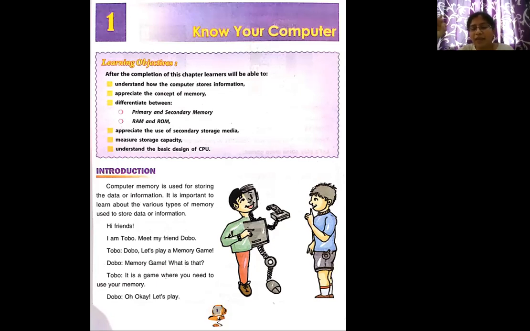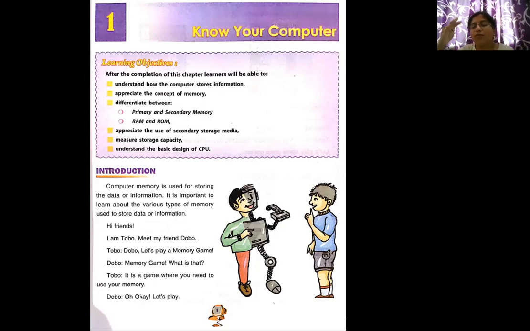The same exact way our CPU also works. It controls the parts of the computer. It controls the monitor, keyboard, mouse, printer, everything connected to it. Second thing, it also follows the instructions of the user. Who is the user? The person who uses the computer is called the user. So it obeys the commands which the user gives. Third thing, it keeps all the information stored inside it, whatever file, painting, music, videos, any information you give to the computer, it stores inside that. So computer memory is also used for storing data and information.